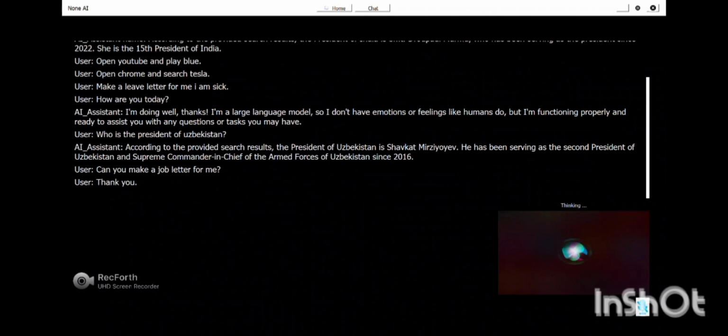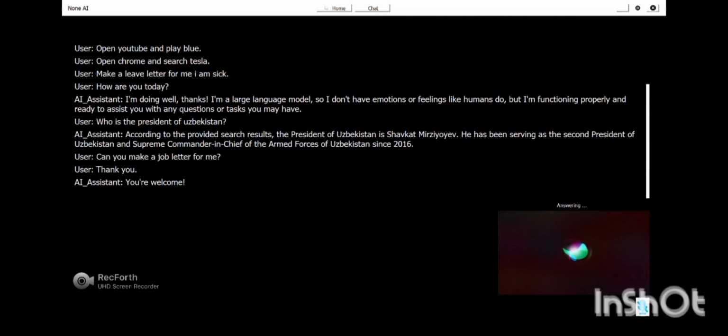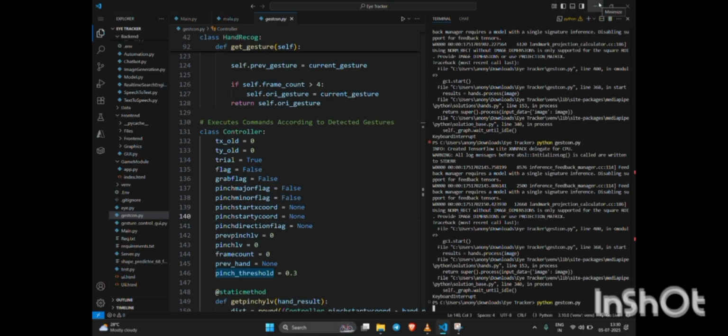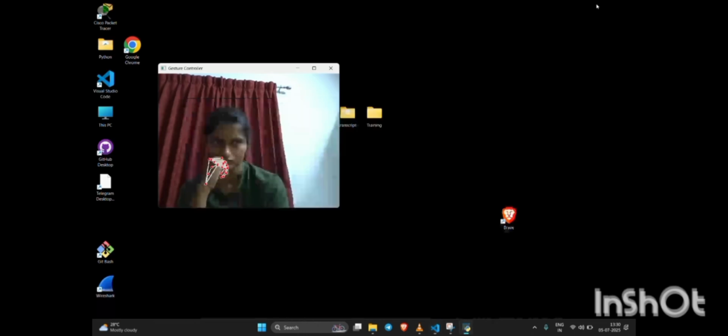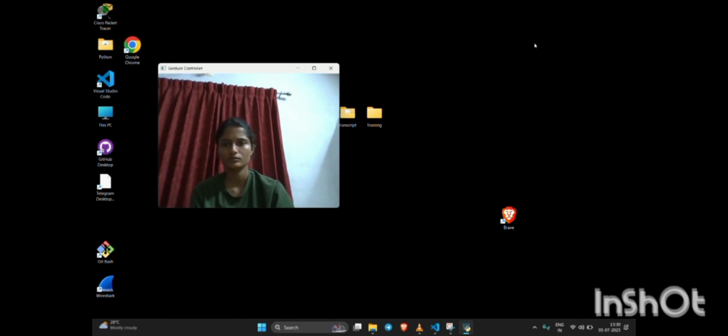Thank you. You're welcome. Now let's move on to the hand gesture controls. We use MediaPipe to detect different hand landmarks and recognize the gestures.